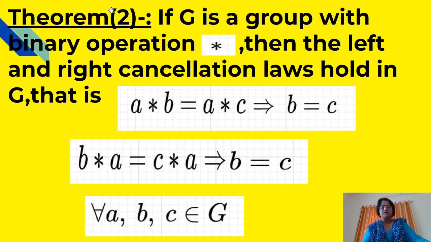Now see the second theorem. If G is a group with binary operation star, then the left and right cancellation laws hold in G. That is, A star B is equal to A star C implies that B is equal to C. This is the left cancellation law, and B star A is equal to C star A implies that B is equal to C. This is the right cancellation law for every A, B, C belonging to G.